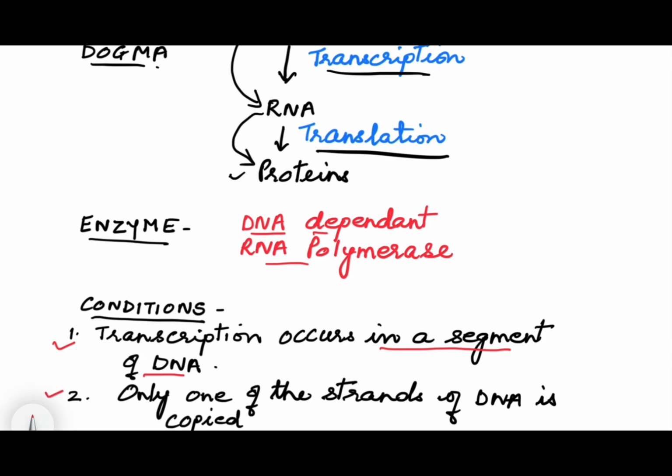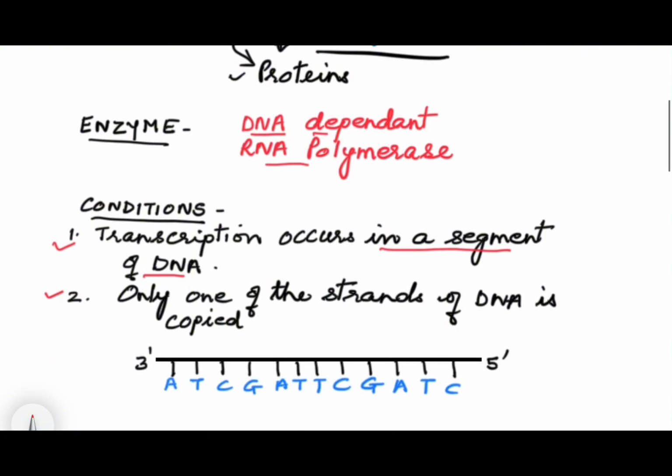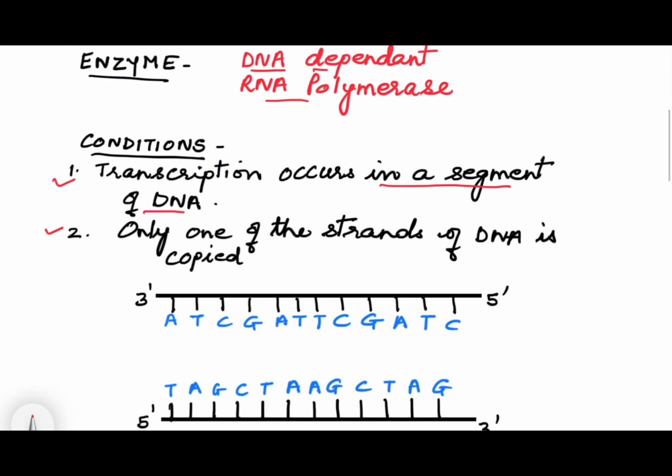We know that DNA is a double-stranded molecule. If we consider a DNA double-stranded molecule, they are anti-parallel: one strand is from 3' to 5', the other is from 5' to 3'. Both the strands will not form RNA, only one of the strands will. Why? Suppose this is strand A and this is strand B, and both form RNA.